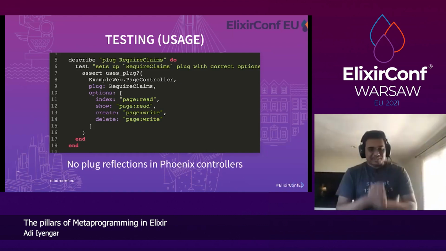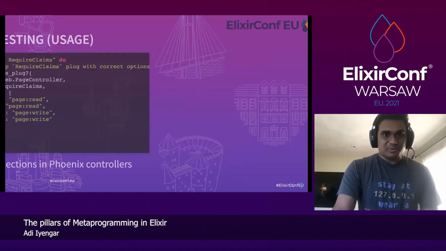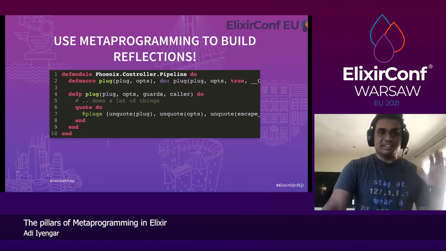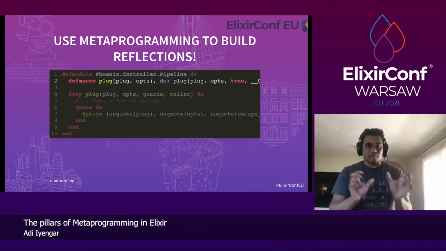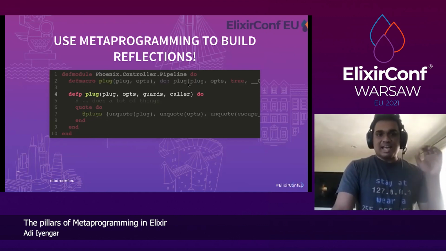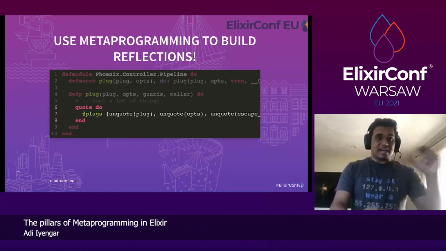But like we said, there's no plug reflections in Phoenix Controller. So we can use Metaprogramming to build reflections. So once you look at the Phoenix controller pipelines code, the macro plug that's invoked, it's delegated to a private function plug. And that function takes a few options, does a lot of things, but towards the end, it caught my eye what it does.